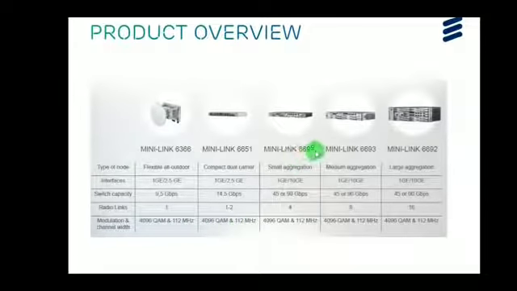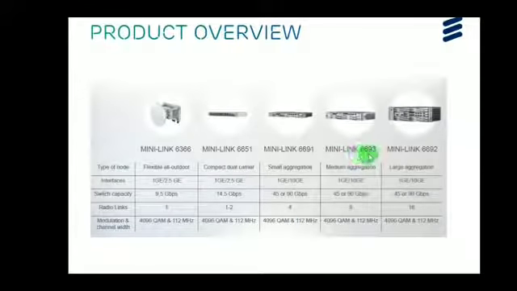Whereas Mini-Link 6691 is a small aggregation node. It has 1 GE and 10 gigabit Ethernet ports. Its switch capacity is 45 or 90 Gbps. It supports a maximum of 4 radio links.